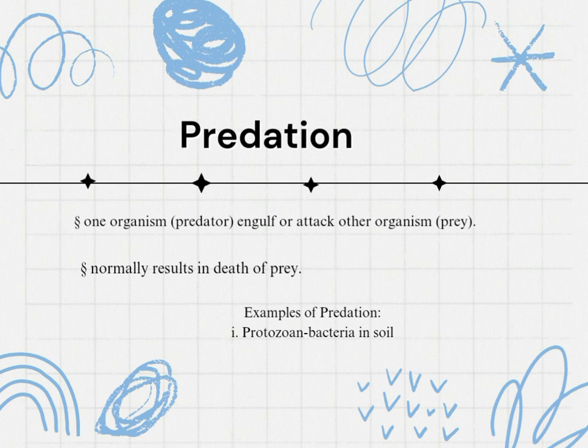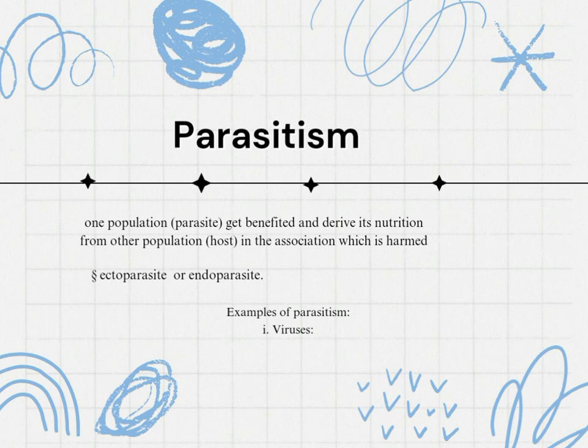And next, parasitism. Parasitism is a relationship in which one organism is benefited, while the host is harmed. It derives its entire energy from the living host. Unlike predation, it is a long relationship. A parasite may be an ectoparasite or an endoparasite. A great example of parasitism is a virus. Viruses are intracellular parasites, and they only live in the living host.